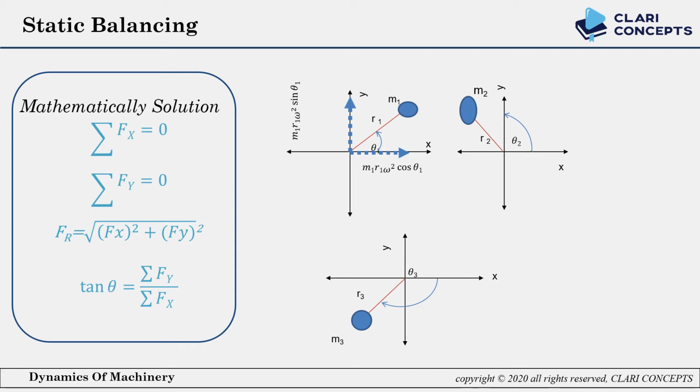To find the resultant force or balance force, we take the resultant force equation, which is Fr equal to the square root of Fx square plus Fy square. To find the resultant force and its angle from the horizontal, we apply one more equation, which is tan theta equal to summation of Fy divided by summation of Fx, which shows the sum of y direction force upon the sum of x direction force.